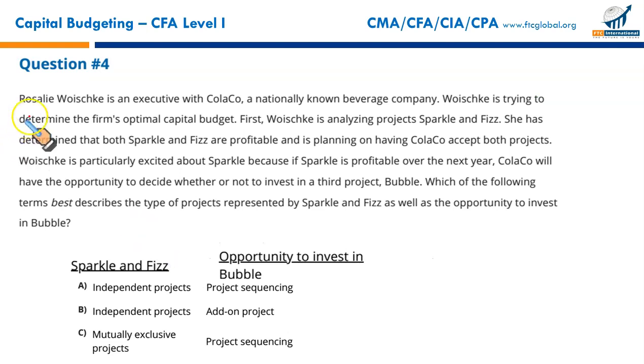Question number 4. Rosali Wojcik is an executive with Cola Company, a nationally known beverage company. She is trying to determine the firm's optimal capital budget. First, she is analyzing Project Sparkle and Fizz, 2 projects. She has determined that both Sparkle and Fizz are profitable and is planning on having Cola Company accept both projects. Means both are independent. If both can be selected, it means they are independent. If either of them is selected, that means they are mutually exclusive. So they are both independent.